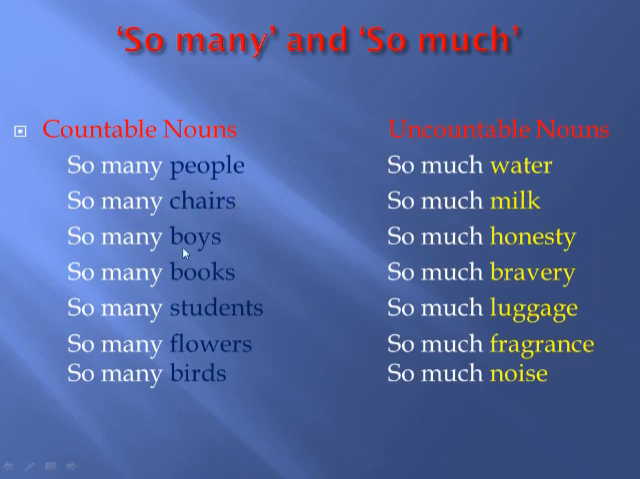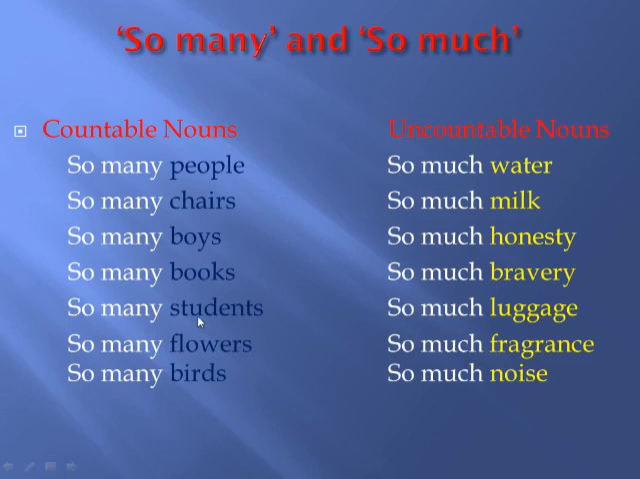uncountable quantifier. Boys are countable. So before that we have to use countable quantifier, so many boys, but honesty cannot be counted. So we have to use uncountable quantifier before that, and that is so much honesty. So many books. Books are countable, so we are using so many books. Bravery is uncountable. We cannot count bravery. So we have to use quantifier so much.